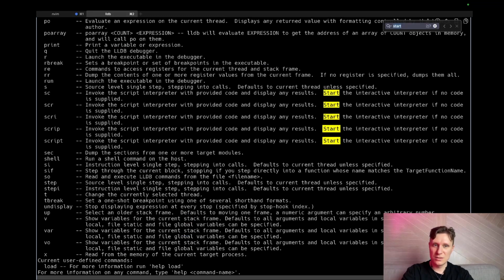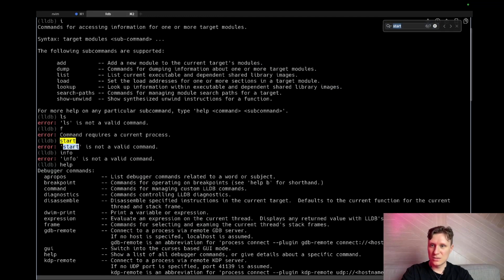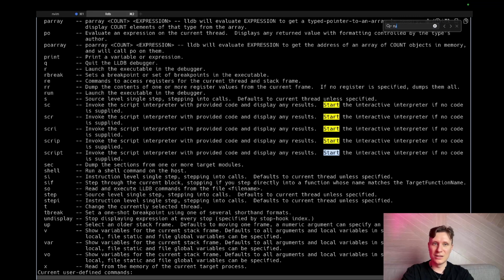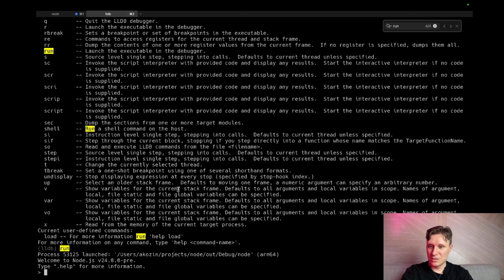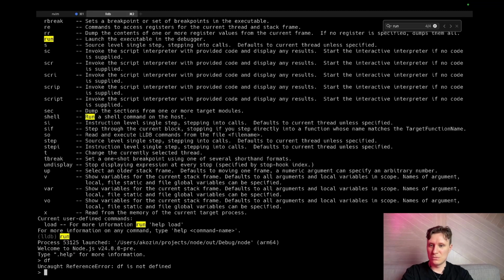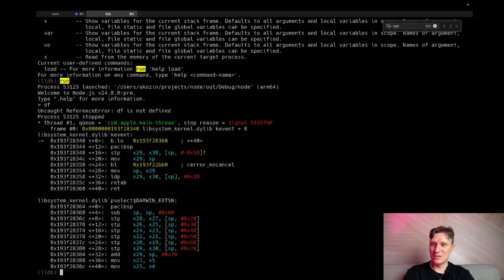Start. Not start. Run. Let's run. Okay, we are in Node, but I don't want to be in Node. I want to be in LLDB. Okay, this is how we jump to LLDB.